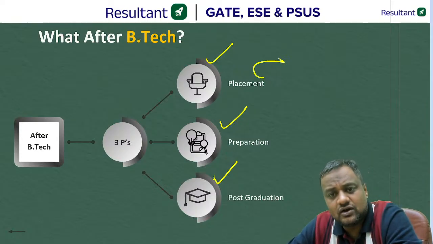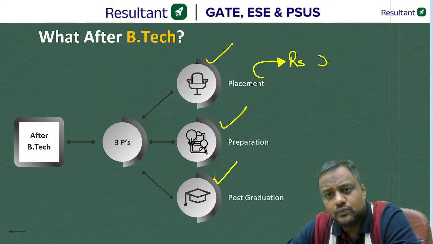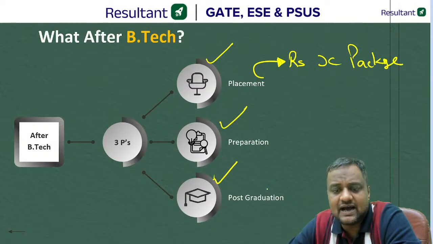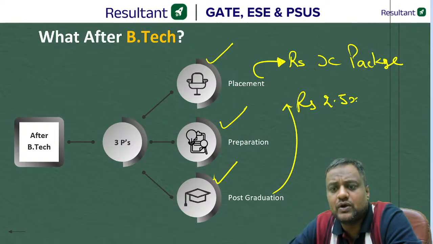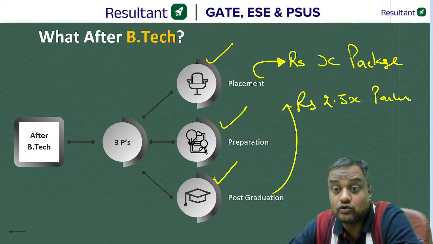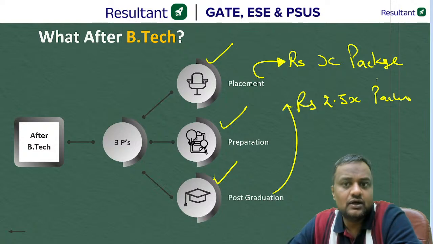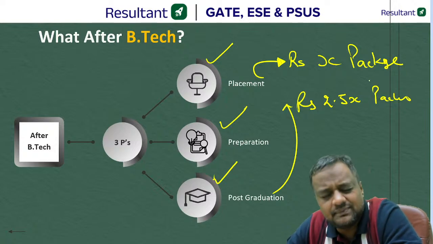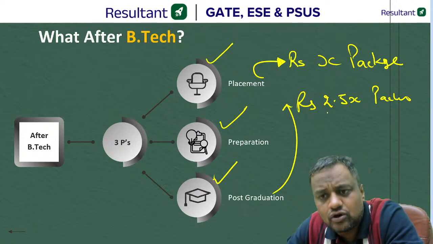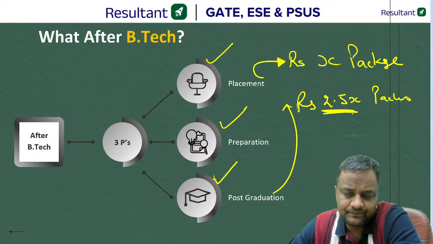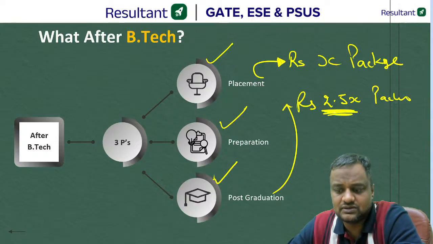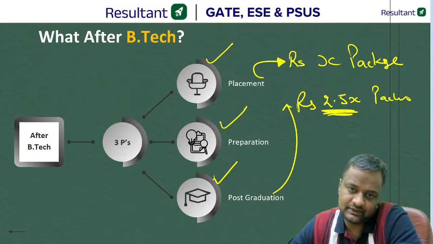If after your college, you will be getting a rupees X package in a particular company, then in the same company, after MTech from a reputed institute, you will be getting at least, I am saying, rupees 2.5 X package. And of course, in those 2 years after experience, your increment will be 15%, 30%, 50%, 70%, not 150%. So you'll be getting 2.5 times the package once you do the MTech.